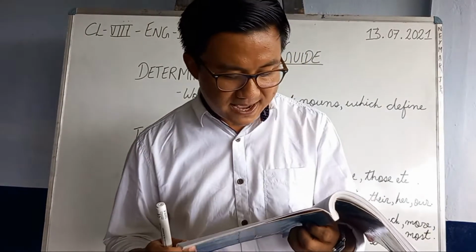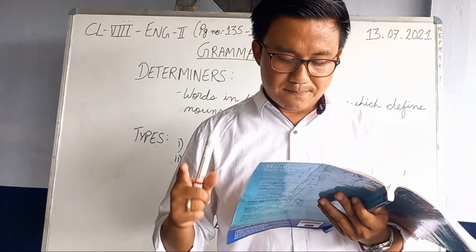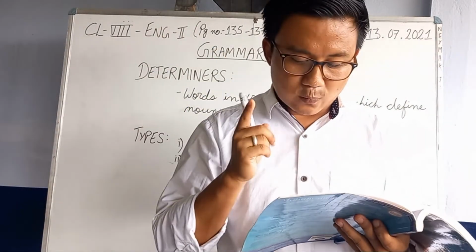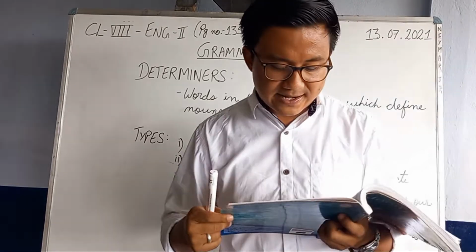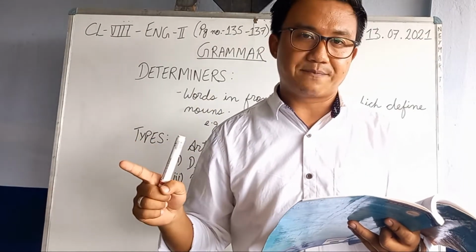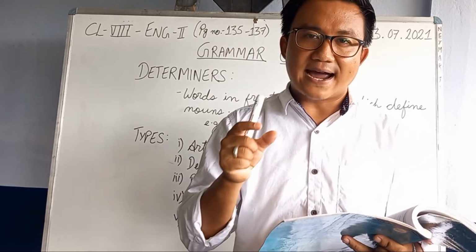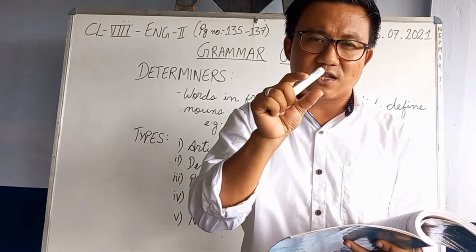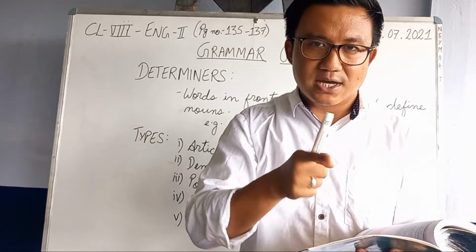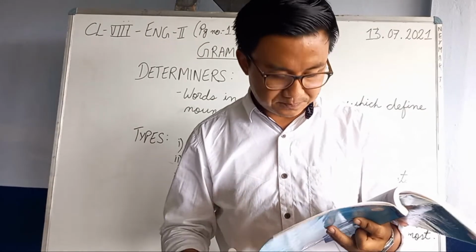Now, in the passage, number 1, some determiners are missing. Put a slash where the determiner should appear and write the missing determiner in the given blank there. So you have to identify where a determiner is missing, put a slash, and write that word at the side. Space is given there, no?